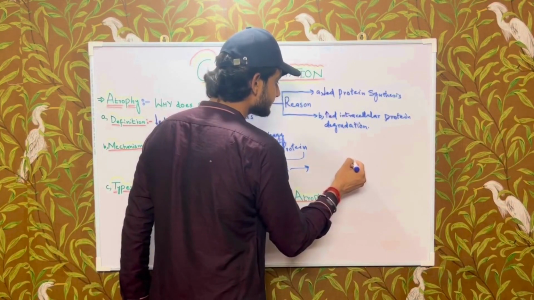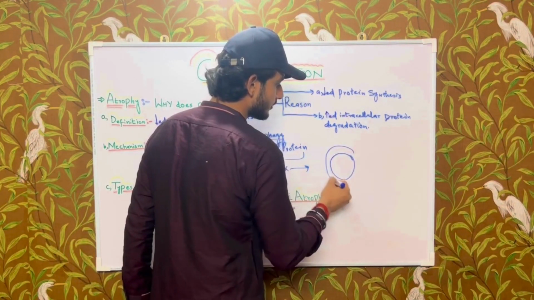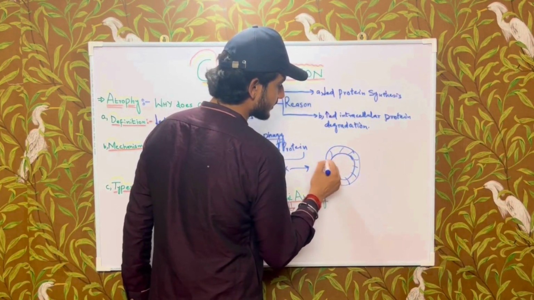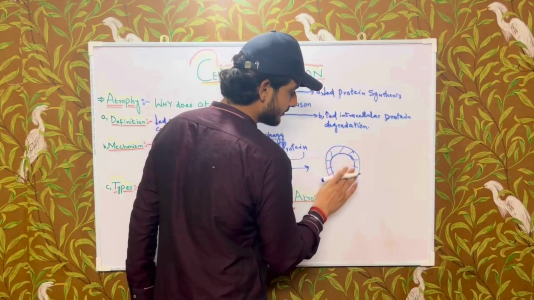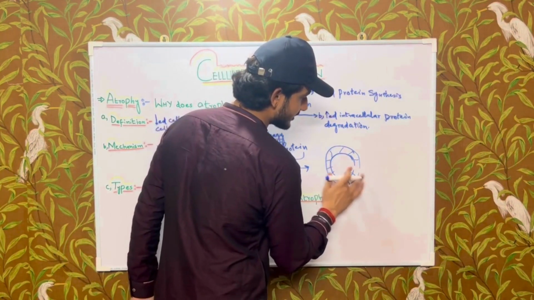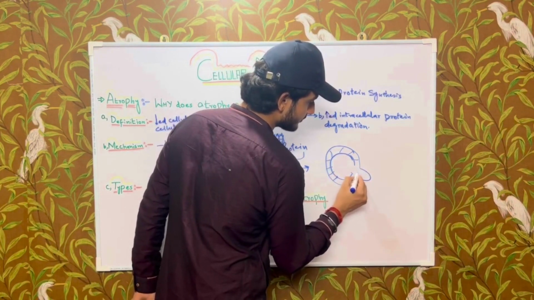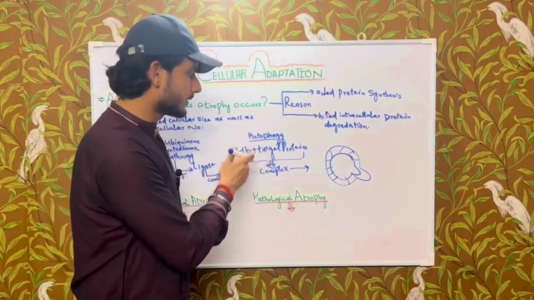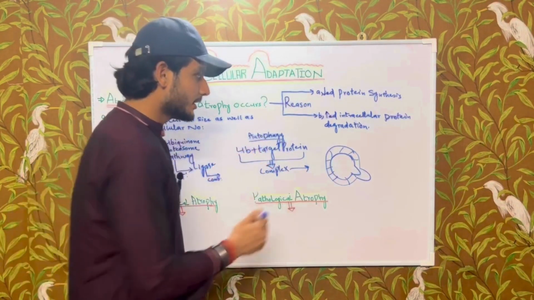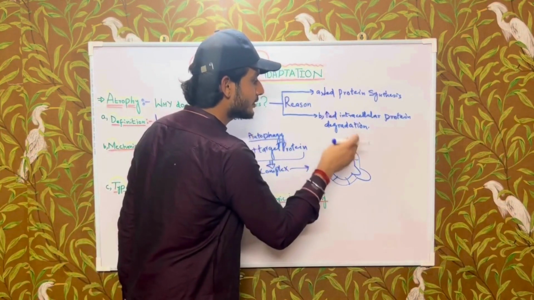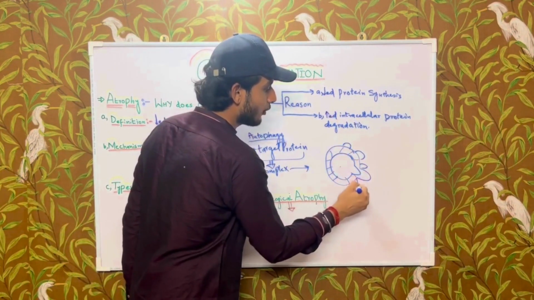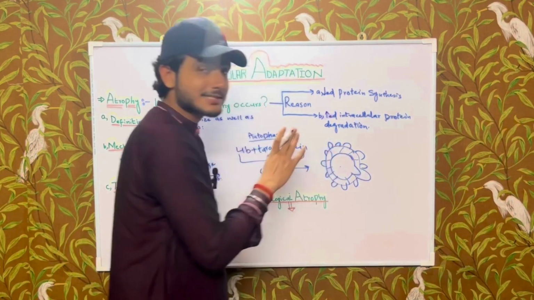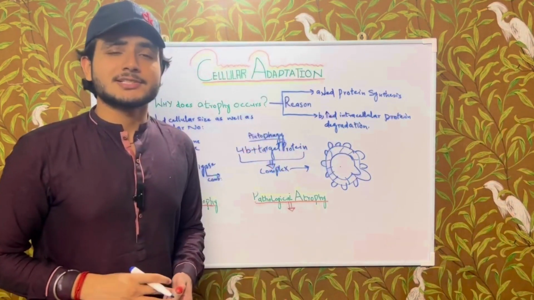So this is the double membrane bounded phagosome, and this complex is taken up by this phagosome. Like this you can see it. This phagosome takes up the ubiquitin and target protein complex, and this phagosome is then surrounded by the lysosome, forming a complex known as phagolysosome. The lysosome releases its enzymes and causes the degradation of intracellular proteins.